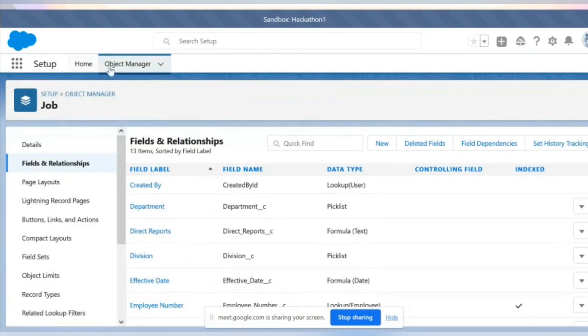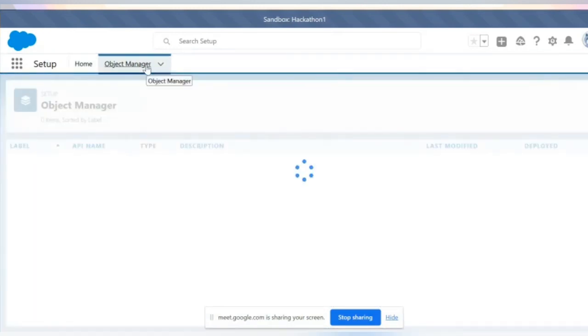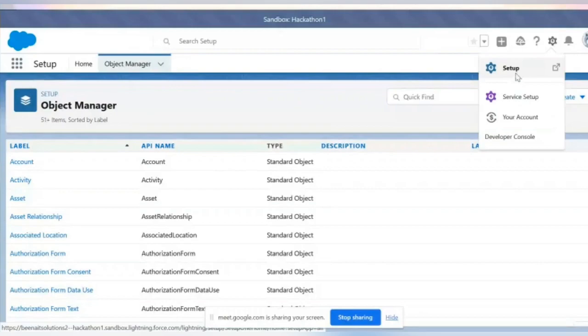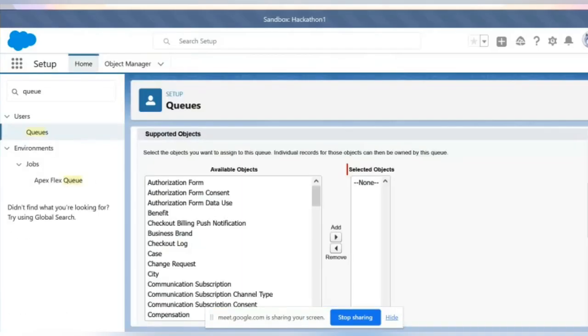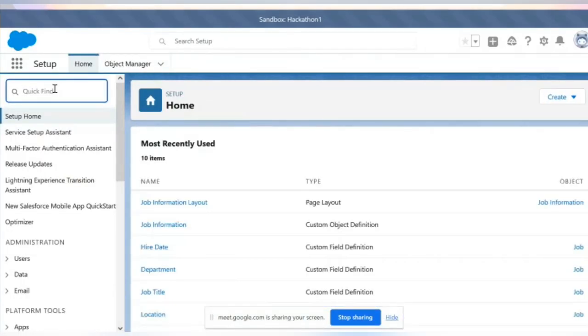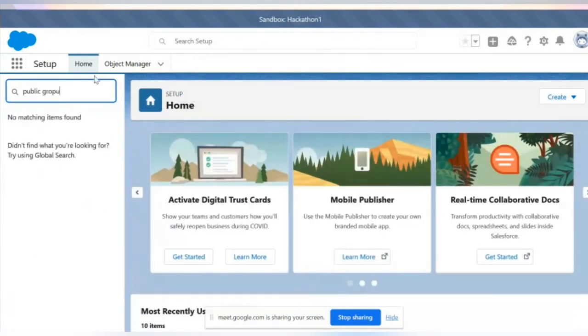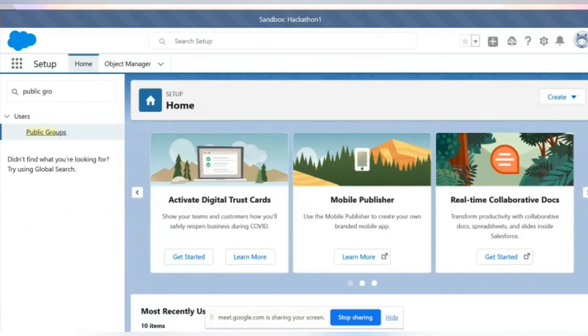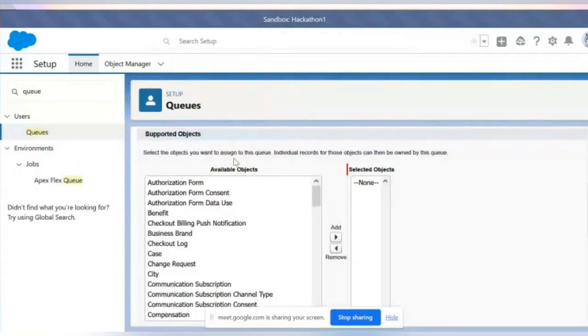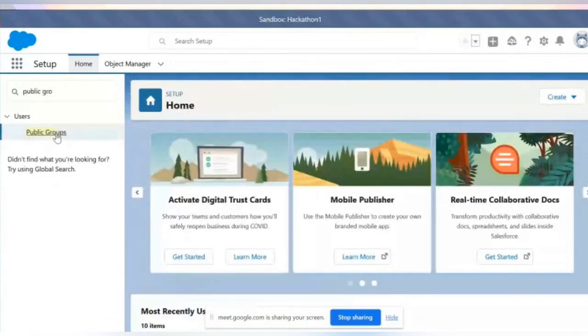Where is the not object one? This is public groups. Okay, this one is queue. I'll go with the one you are familiar with.